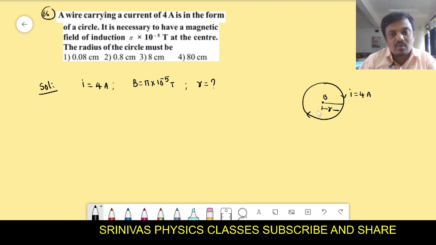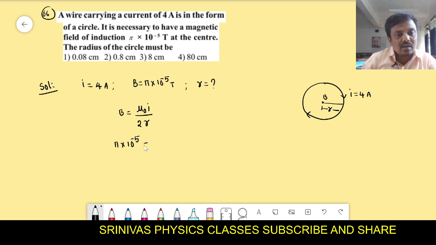Then for the purpose, what is the formula for the magnetic field at the center of the wire? It is mu naught I by 2R, right? B they gave us pi into 10 to the power of minus 5 Tesla. Mu naught value we know as 4 pi into 10 to the power of minus 7 Henry per meter. I is the 4, 2 into R is the radius that we should find out.